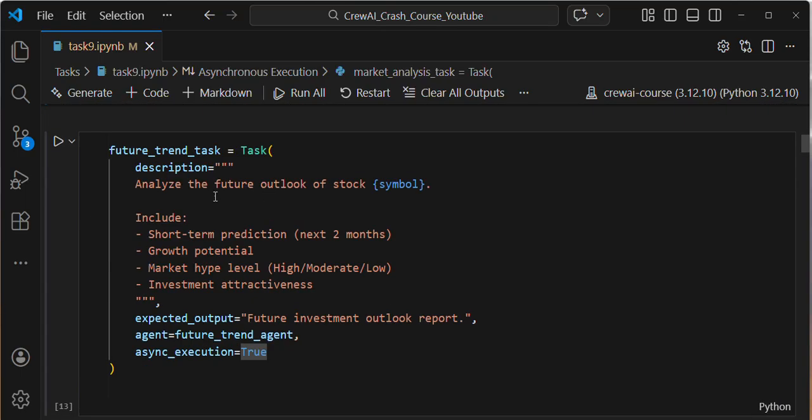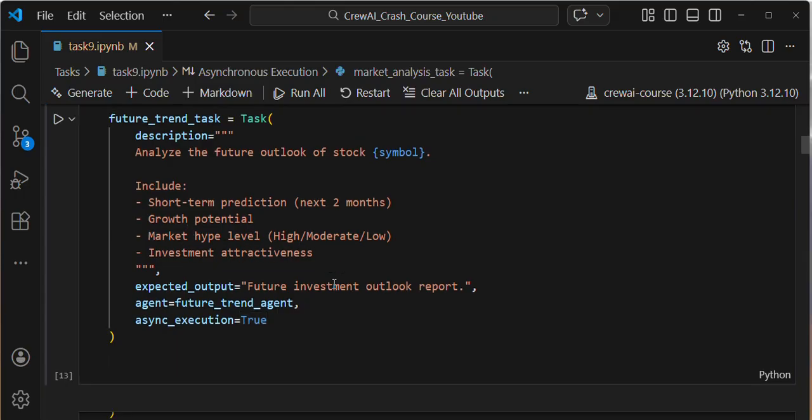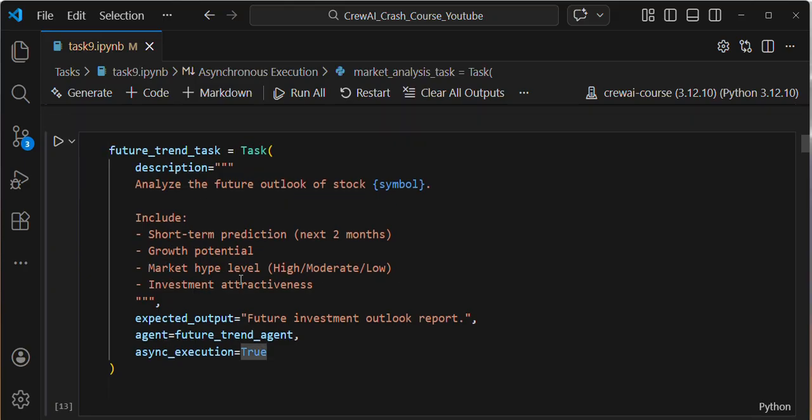Then my second task: analyze the future outlook of the given stock symbol. Here I'm defining a variable template. Include short-term prediction, growth potential and market hype level. As I already said, I'm asking the agent to assess whether it can be in hype or in downfall in the next couple of months.